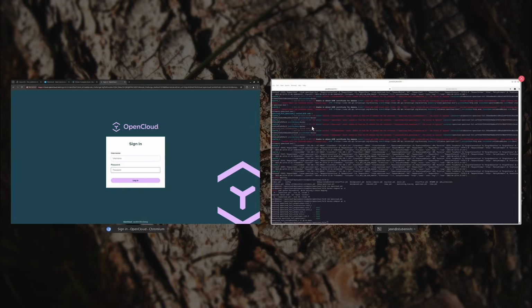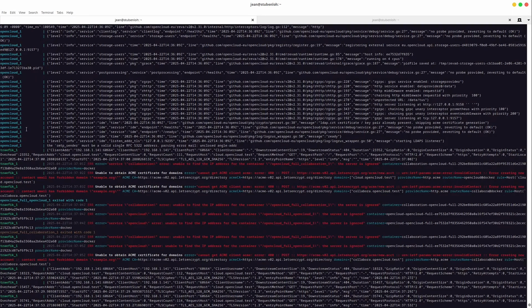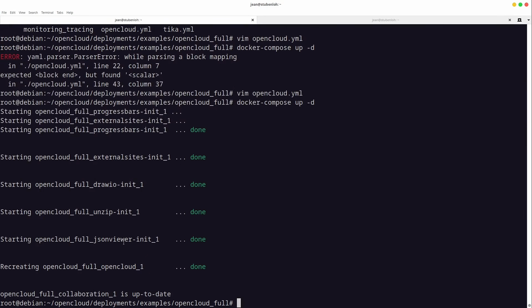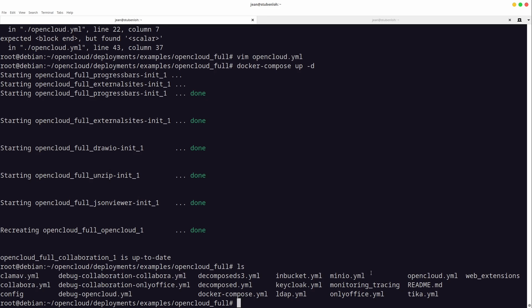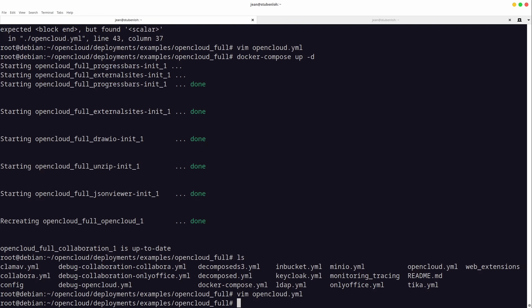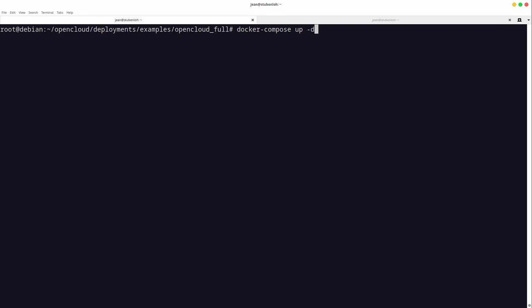Okay, after some looking up the errors, I got an error with my SMTP sender. It must be a valid single address and so on. It turns out that there are multiple Docker compose files in there. There are many compose files. And I looked at opencloud.yml, and then you see a notifications SMTP sender. And there is some crazy variable magic happening. So I removed this and just inserted some chunk here because we didn't set up SMTP for now, and this now is just fine. I recreated it with docker compose up -d, and then this is fine.